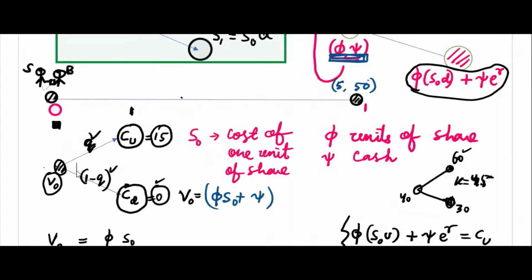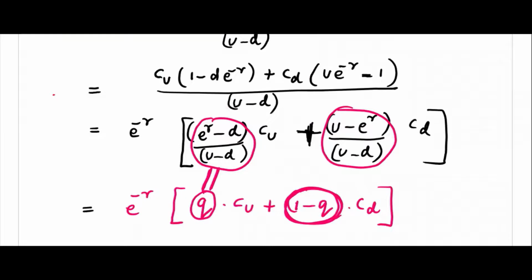This is the discounted value of expected payoff. This is what we want. You see, exactly in that form we got. So this way you are able to write, this is V0.